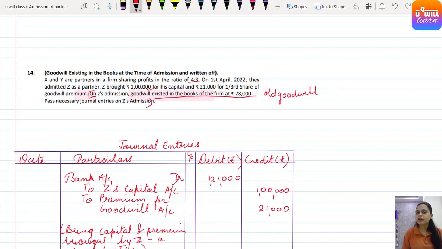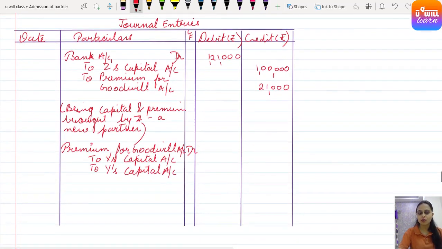Now, this is a simple question related to the new profit sharing ratio, where only the old ratio of partners is given and the new partner comes for one-third share. So in a simple case, by default, the sacrificing ratio becomes equal to the old ratio. I am not wasting time calculating. So here the sacrificing ratio is the same as the old ratio, that is 4 is to 3.